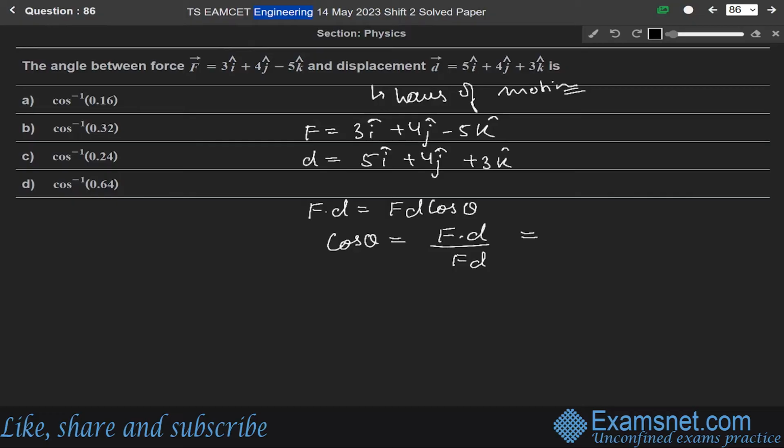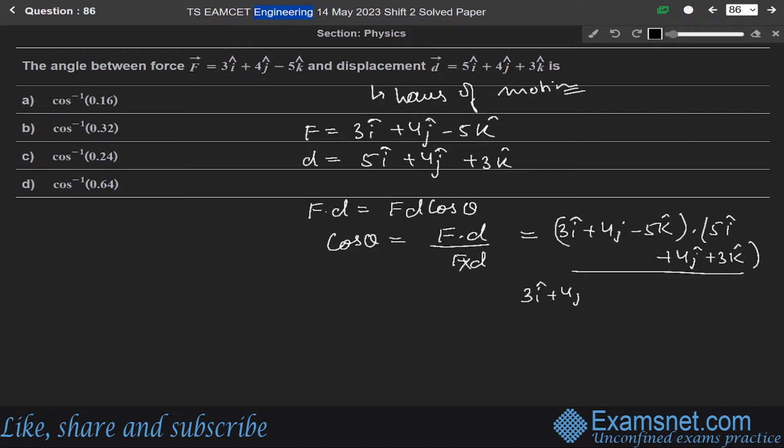F dot D means (3 i cap plus 4 j cap minus 5 k cap) dot (5 i cap plus 4 j cap plus 3 k cap), which gives 3 times 5 is 15, plus 4 times 4 is 16, minus 5 times 3 is 15.